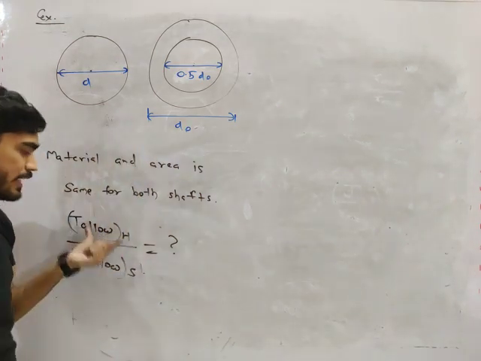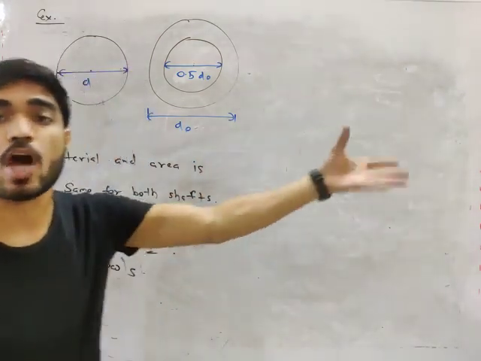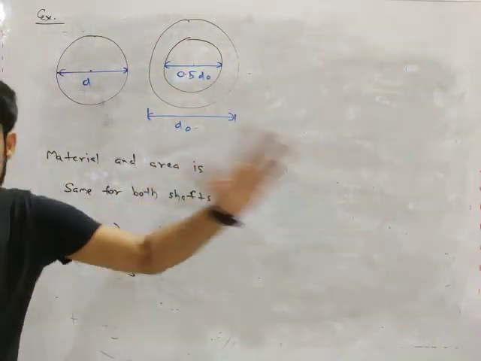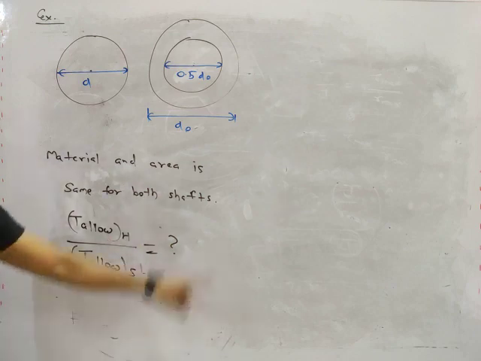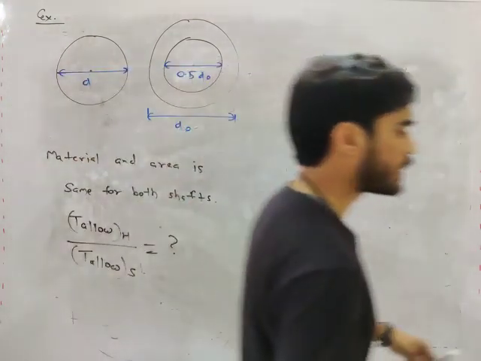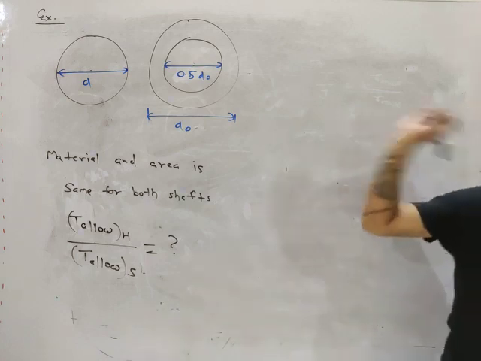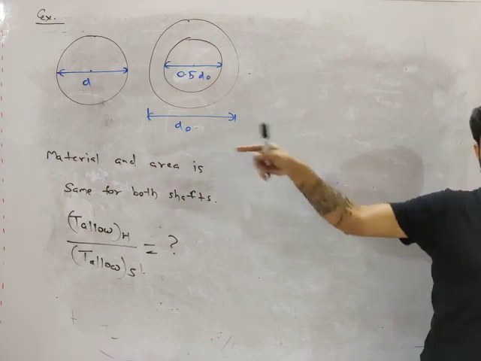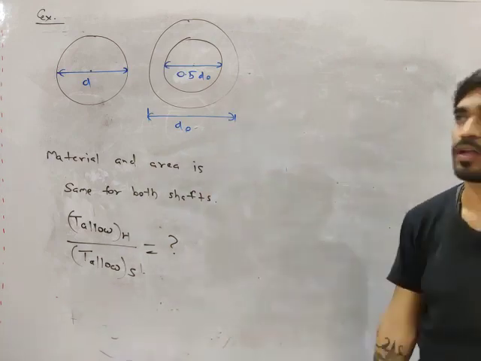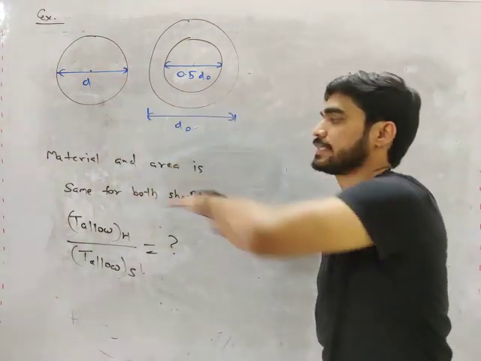What is this, my friend? This is known as strength: how much torque you can apply on a shaft, that is the strength of shaft. So T allowable of hollow shaft divided by T allowable of solid shaft, that you have to calculate. So note this problem, my friend. It is a very interesting concept, and you will get theory questions from this concept. You will get important questions from this concept, so it is very important to understand this.